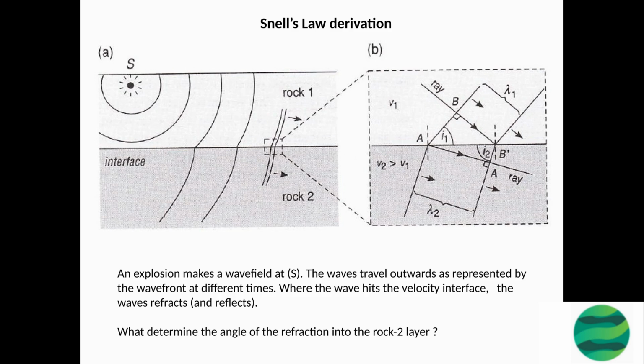An explosion creates a wave field at a certain point, commonly known as S, and the waves travel outwards as represented by the wavefront at different times. When the wavefront encounters a velocity interface, the waves refract and reflect. The angle at which the waves refract into the rock 2 layer is determined by Snell's law. In other words, the angle of refraction is determined by the relative velocities of the two layers of rock and the angle of incidence. This understanding of wave refraction helps to better interpret seismic data and understand the Earth's interior structure and composition.